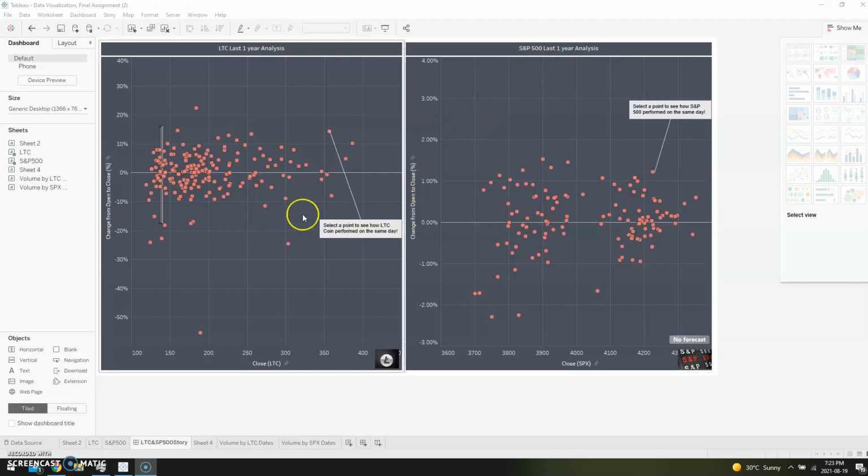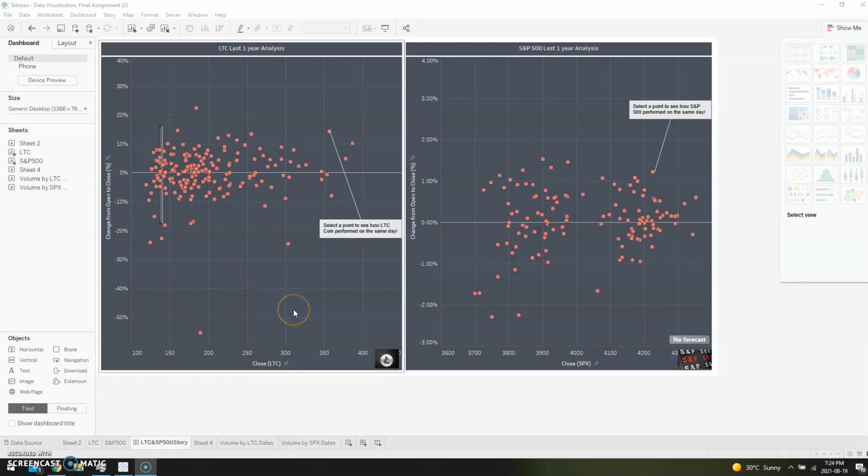And as you can see, I have two graphs here, and my x-axis shows the closing value for Litecoin and the S&P 500 index, and on the y-axis I created a KPI to calculate change from open to close as percentage.